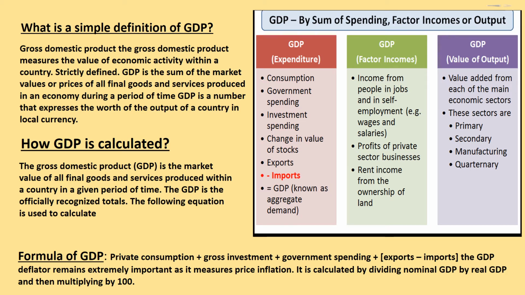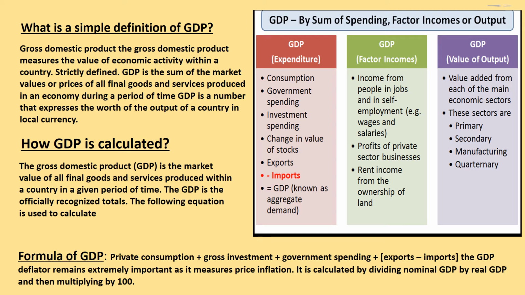Moving on to the next question. How is GDP calculated? The gross domestic product, that is GDP, is the market value of all final goods and services produced within a country in a given period of time. The GDP is the officially recognized total. The following equation is used to calculate it.